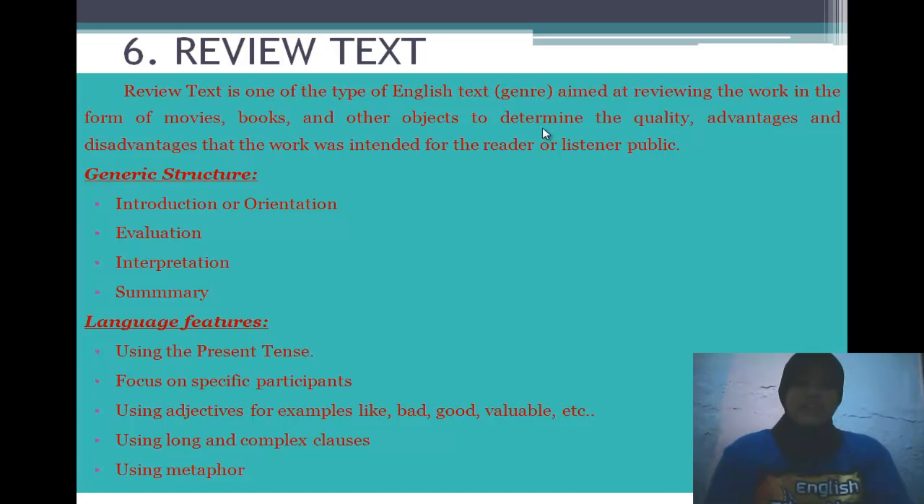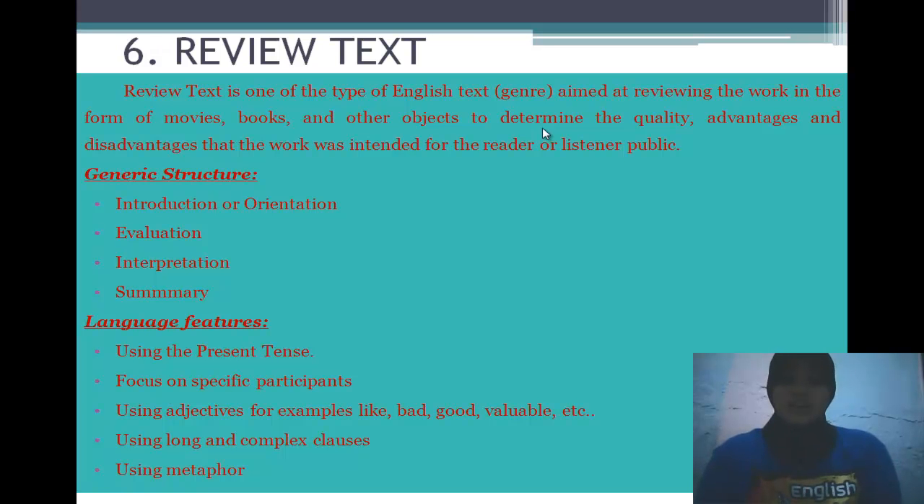And the next slide is review text. Review text is one of the types of English text aimed at reviewing the work in the form of movies, books, and other objects to determine the quality, advantage, and disadvantage that the work was intended for the reader or listener public. Generic structure of the review text is introduction or orientation, evaluation, interpretation, and summary.